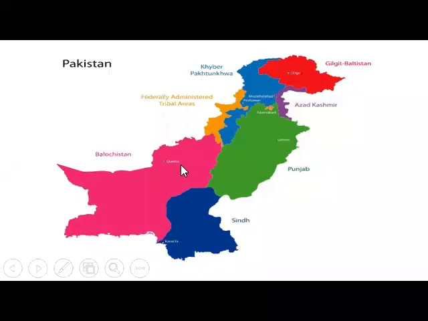There are 5 provinces in Pakistan, and also capital cities are written. Gilgit-Baltistan's capital is Gilgit, Khyber Pakhtunkhwa, Peshawar. Punjab's capital city is Lahore, Balochistan, Quetta, and Sindh, Karachi.